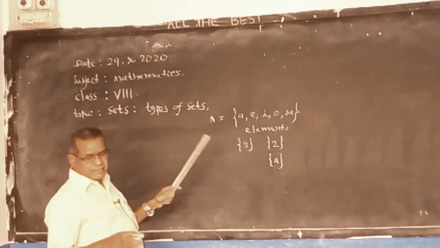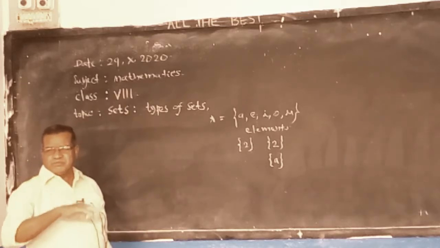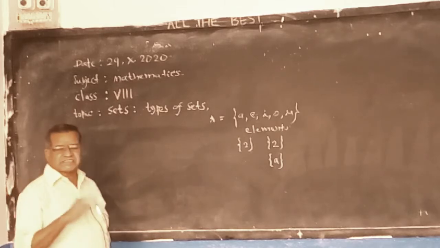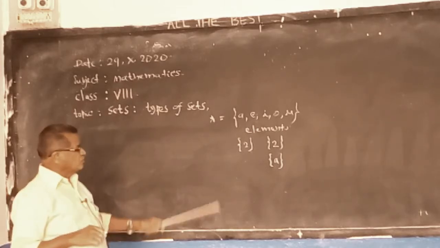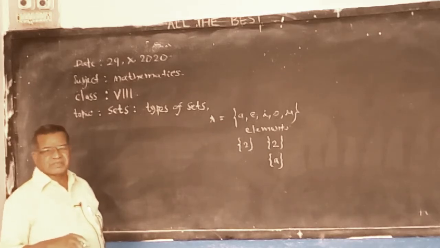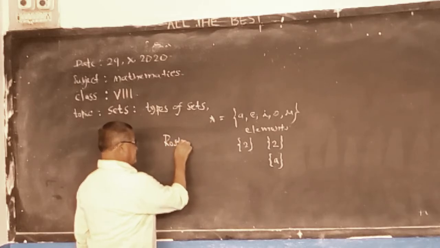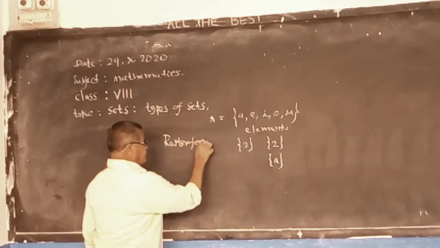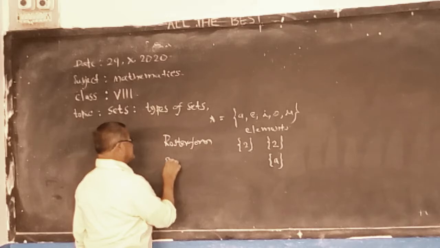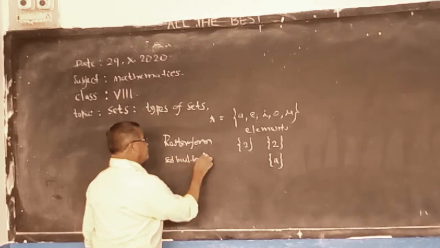I explained yesterday, there are two forms. In two methods we express sets. One is roster form, the other is set builder form. Roster form, yesterday I explained.